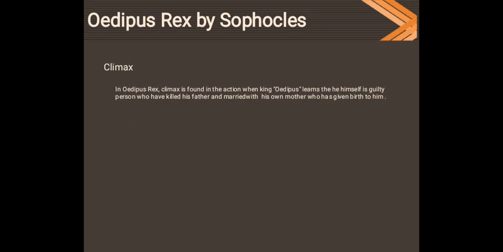This is the climax, in which the conflict and riddle are resolved, at the spot where he comes to know that he is the guilty man who has killed his father and married his mother.